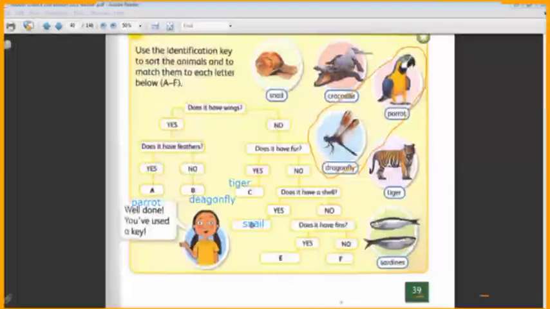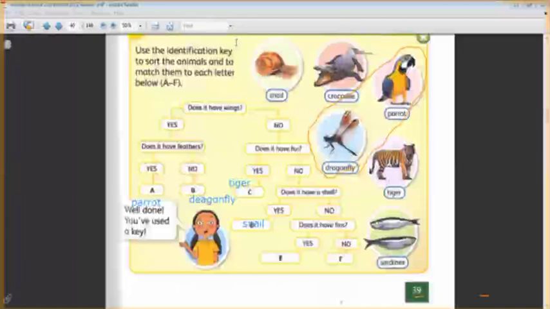We have 2 animals here, sardines and crocodile. We have to differentiate between them, so we will ask another question. Does it have fins? Yes. Which animal? Fish. Yes, the fish here, the animal has fins. So if we said yes, it is a fish.